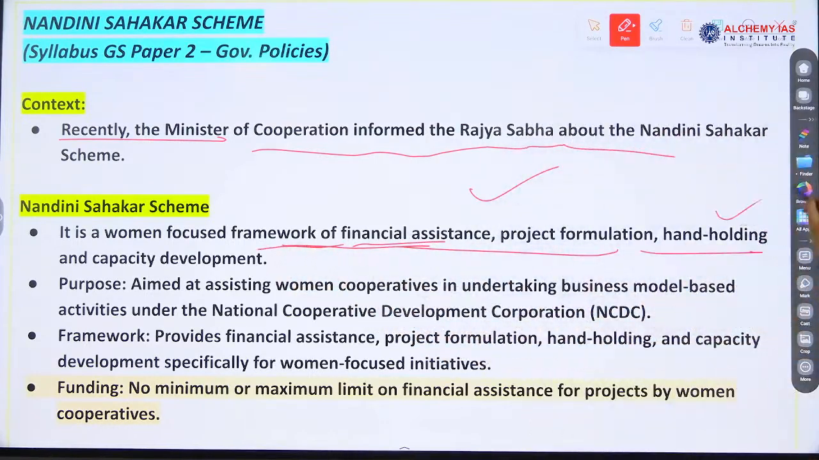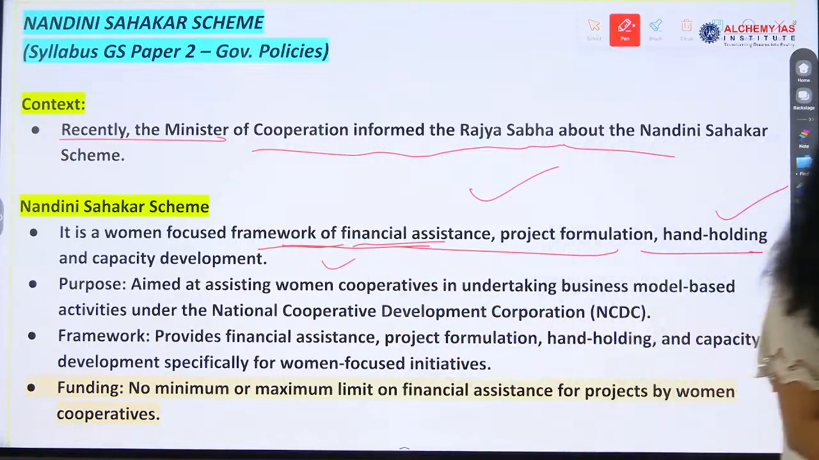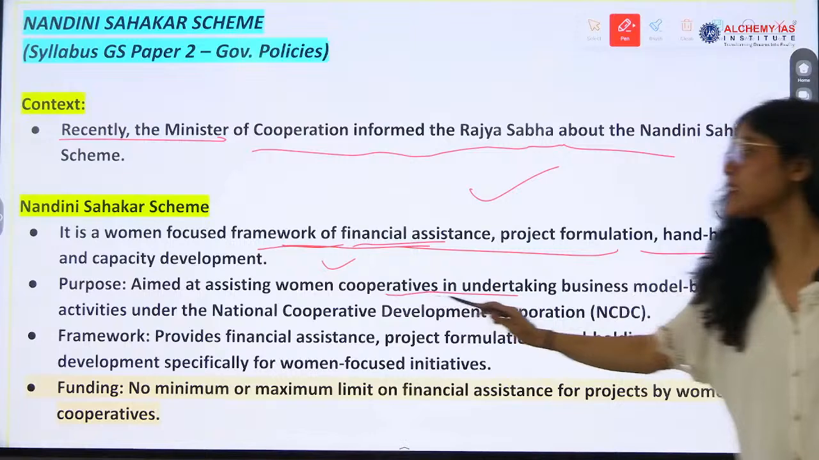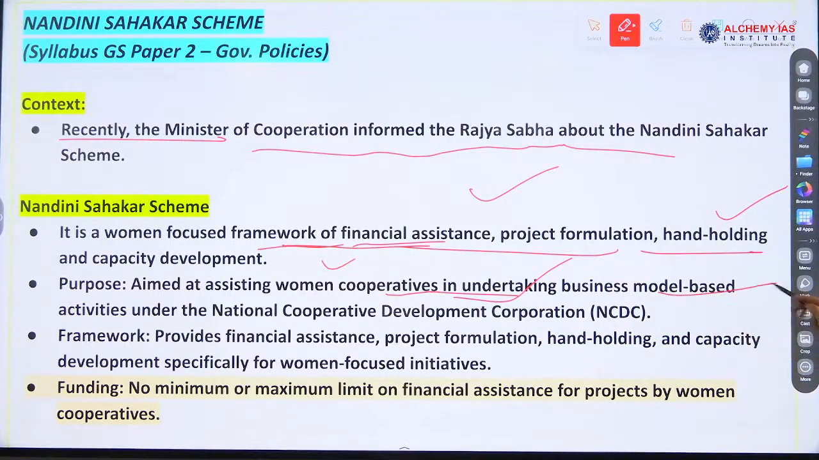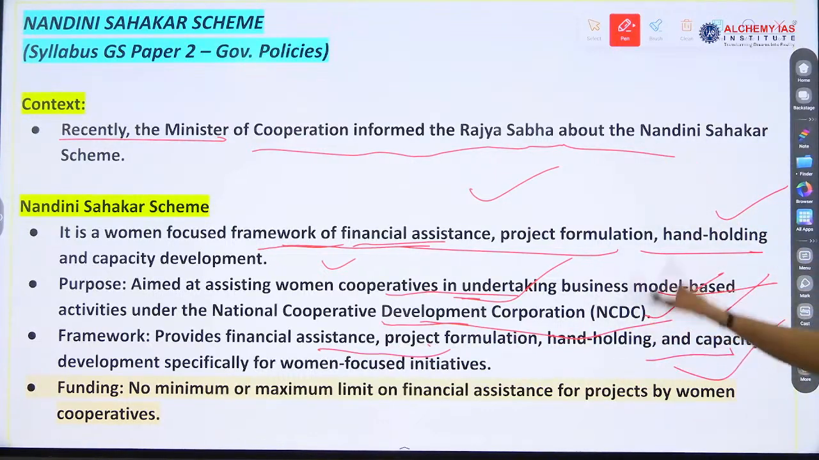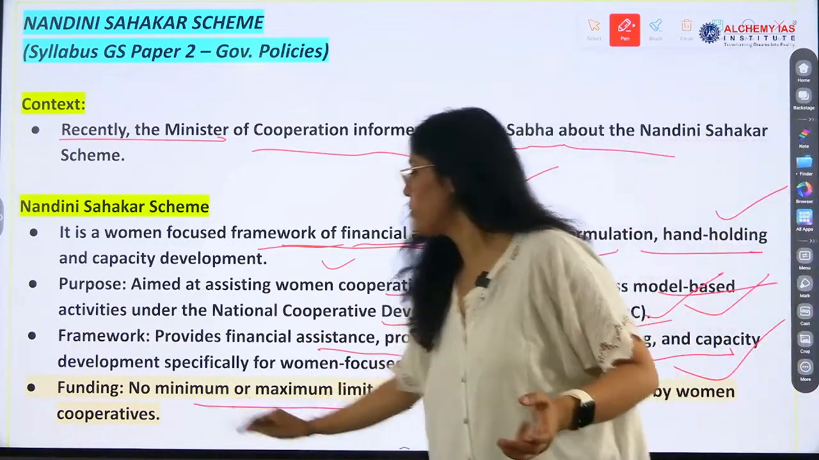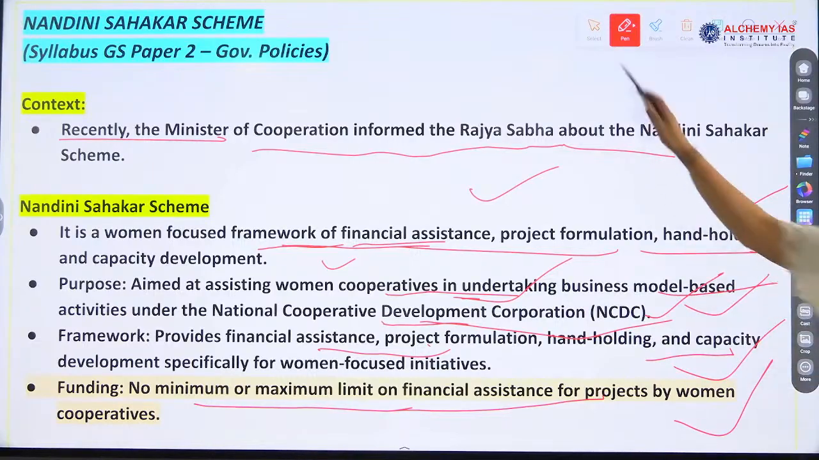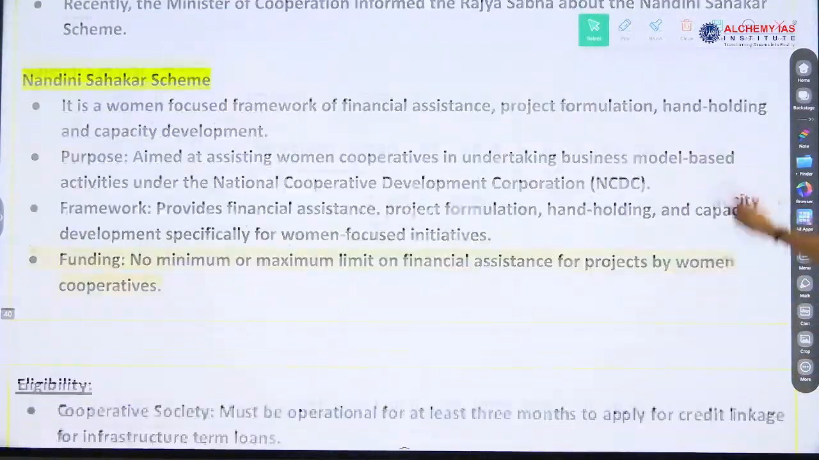Project formulation, hand holding and capacity development, aimed at assisting women cooperatives in undertaking business model activities, will be provided under the National Cooperation Development Framework, which provides financial assistance. Same thing, project formulation, hand holding, capacity building, everything will be provided to women cooperatives, which will help in empowerment of women, right? Funding: no minimum or maximum limit for financial assistance. So, the amount is not given.